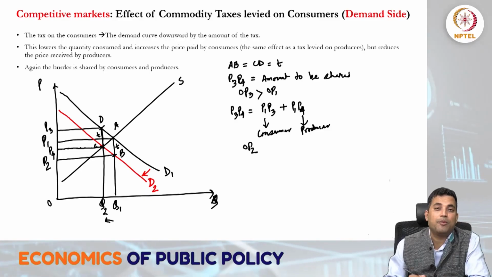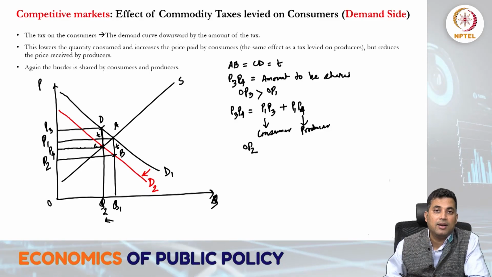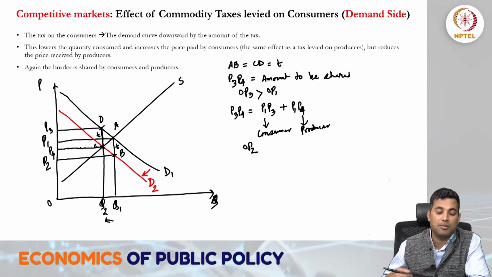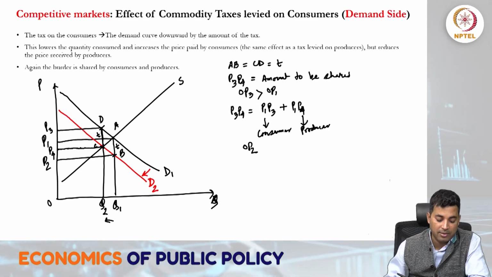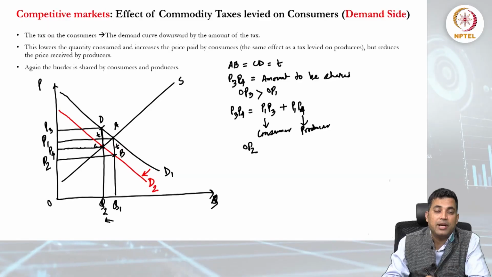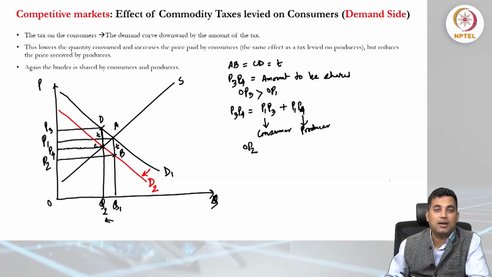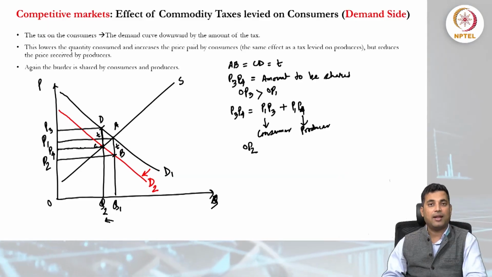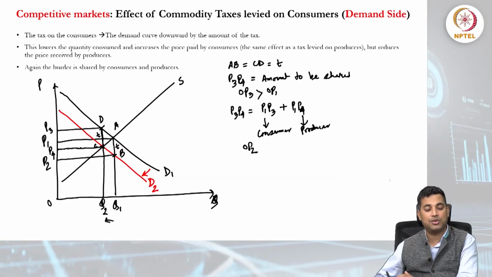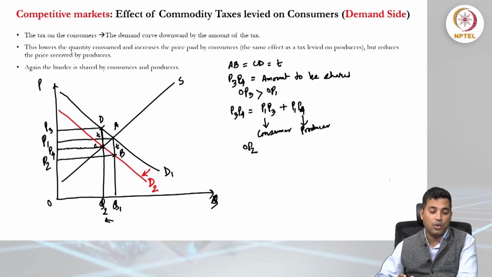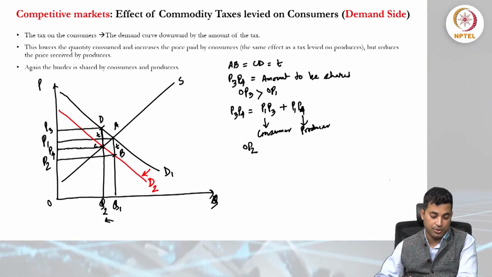So OP2 will not be the price the producer actually sees, because that is the producer's willingness-to-sell point. The producer has to reduce production because consumer demand for the commodity has reduced, by the amount OQ1 minus OQ2.